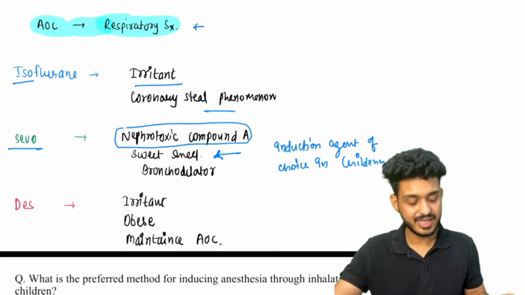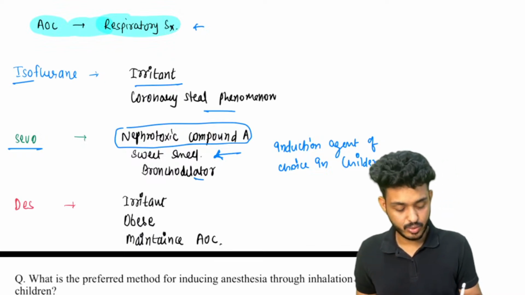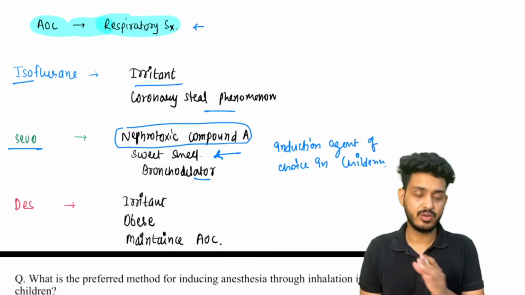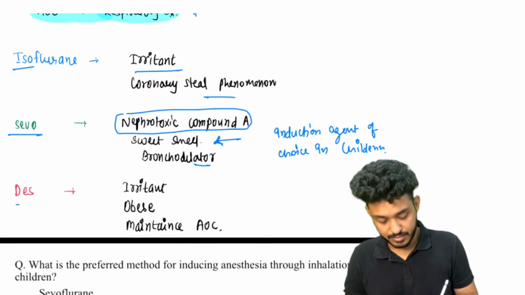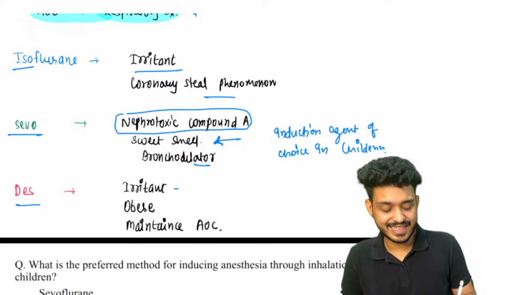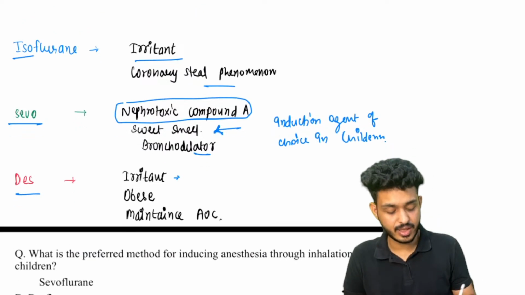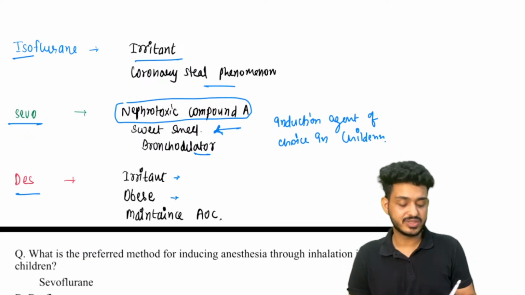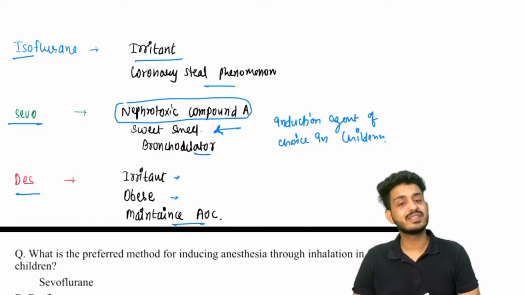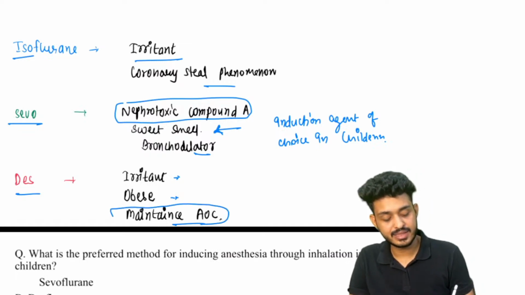Okay, it will become the induction agent of choice. It is a good bronchodilator, but not better than halothane. Okay, next one is your desflurane. Desflurane is an irritant. It has a pungent smell, so we cannot induce the patient with it. It can be utilized for obese patients. It is the maintenance agent of choice.